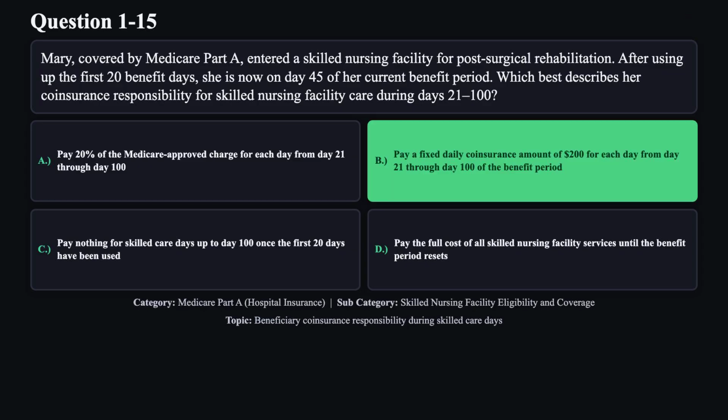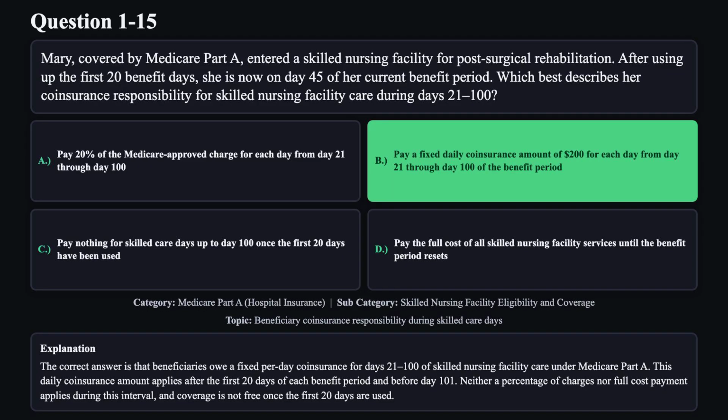The correct answer is B. The correct answer is that beneficiaries owe a fixed per-day coinsurance for days 21 through 100 of skilled nursing facility care under Medicare Part A. This daily coinsurance amount applies after the first 20 days of each benefit period and before day 101. Neither a percentage of charges nor full cost payment applies during this interval, and coverage is not free once the first 20 days are used.